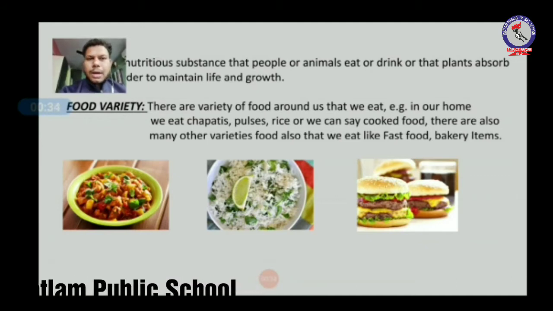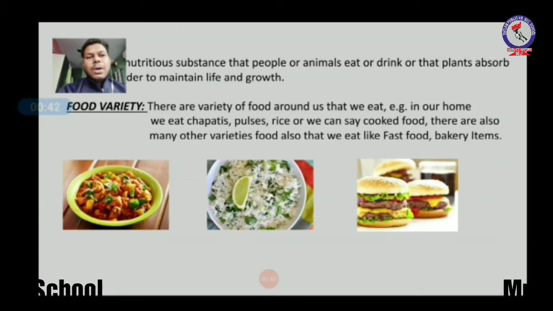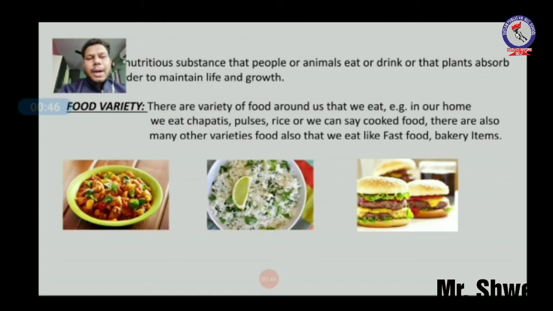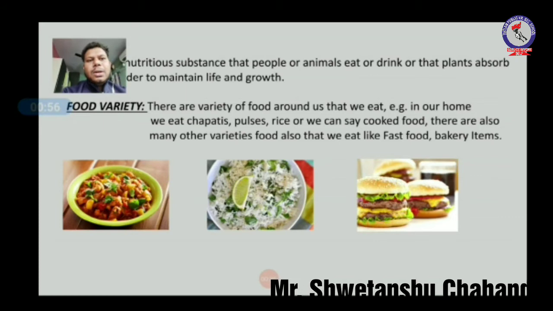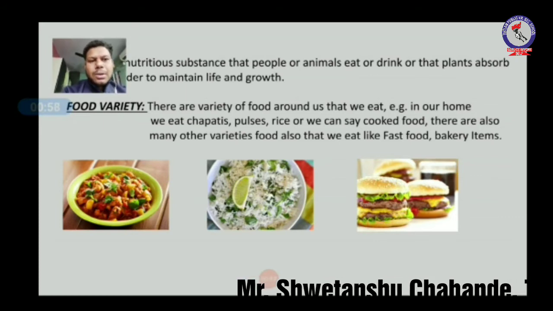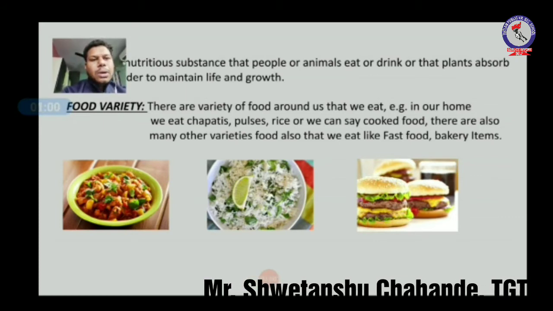Now talking about the varieties of food, there are a variety of foods around us. For example, in our home we cook chapatis, pulses, rice, etc. And we cook different kinds of vegetables also. So it is a variety of food. Now another example: in the south side of our country, people mainly consume seafood and rice. So it is a variety of food in that region. So there are different varieties of food according to the region.